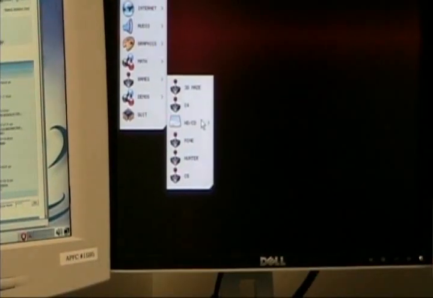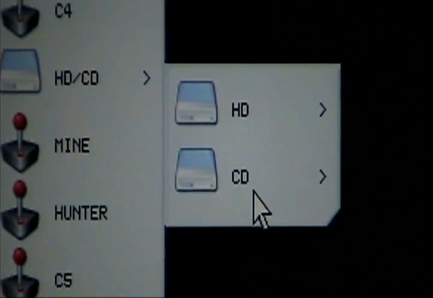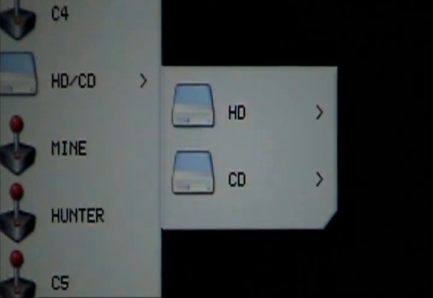Now, there's also, here you see hard drive and CD. There are other games on CDs that you can put in here and play on Menuet. So you have all kinds of interesting things like that. And then you have like a screensaver type thing.